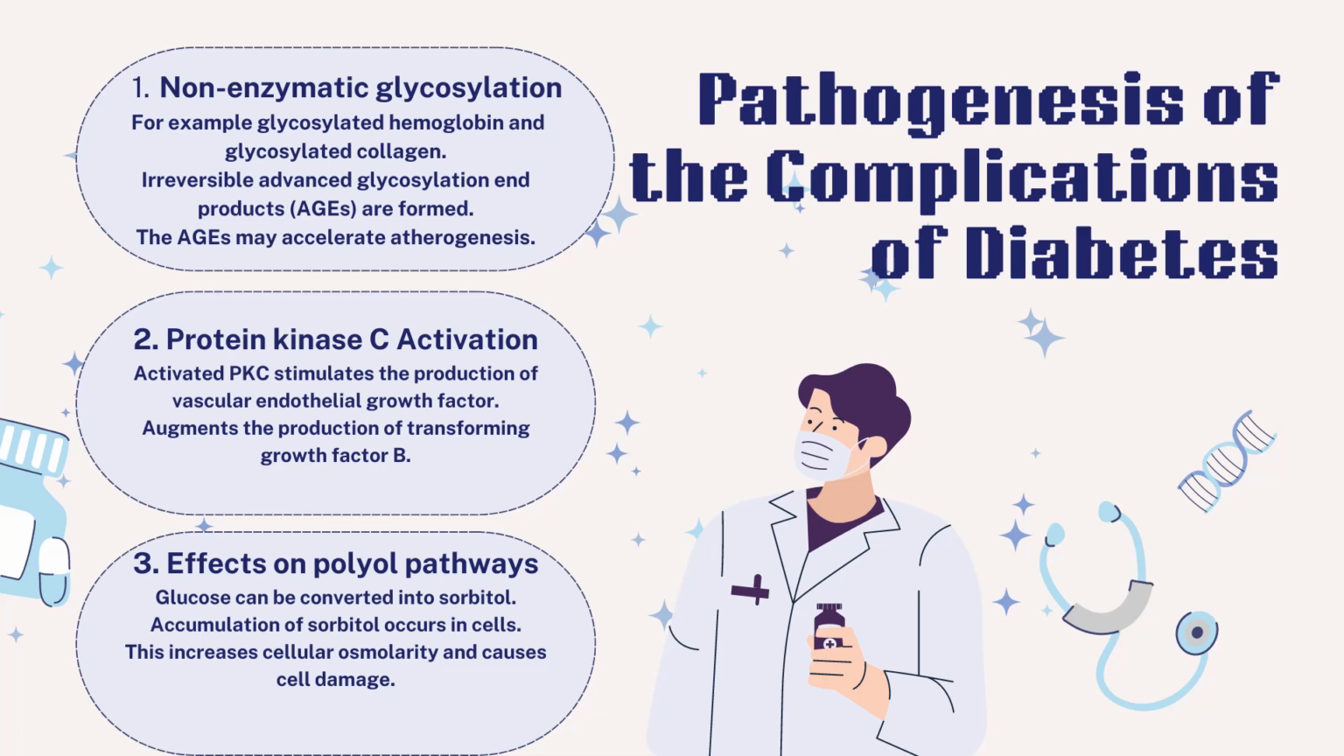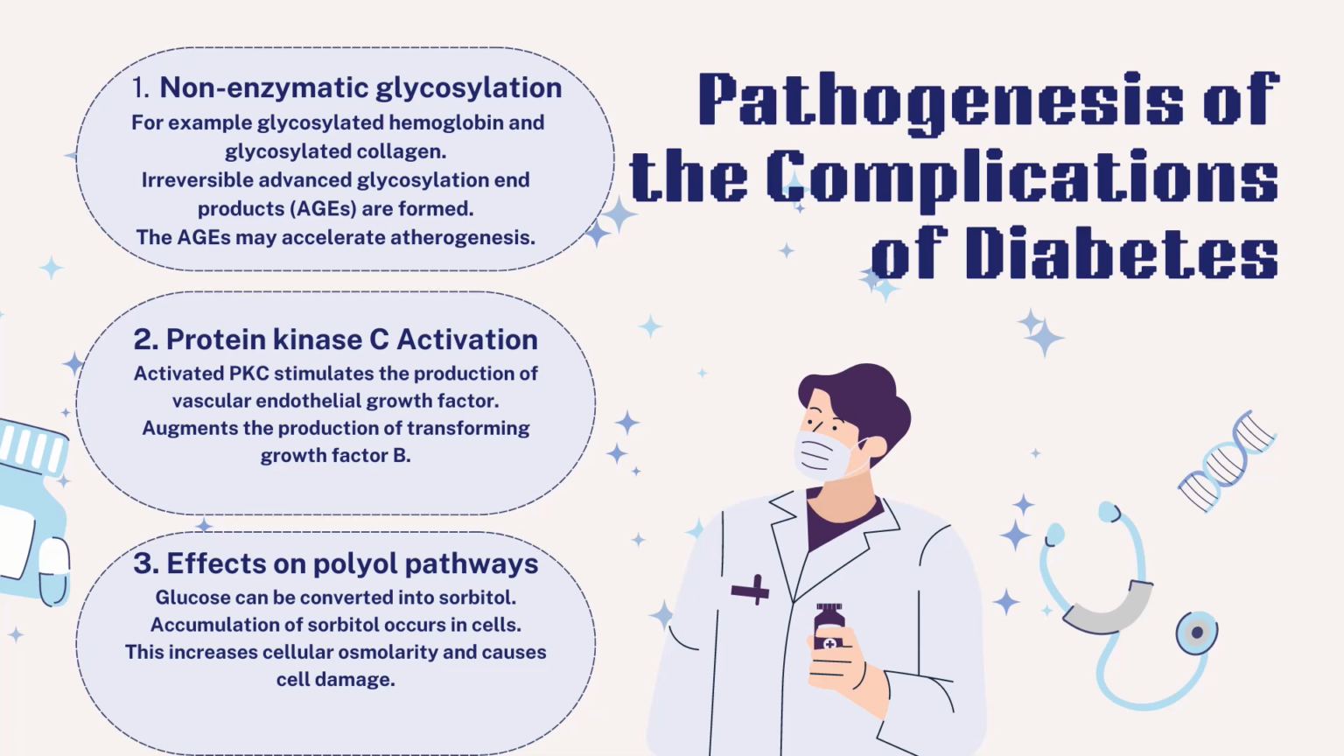When the collagen and other interstitial tissue proteins are glycosylated, irreversible advanced glycosylation end products are formed. The advanced glycosylation end products may accelerate atherogenesis and cause thickening of the glomerular basement membrane, resulting in diabetic glomerulopathy.